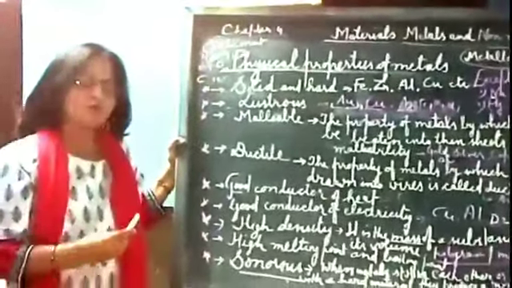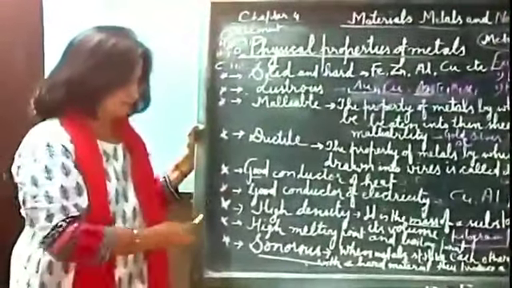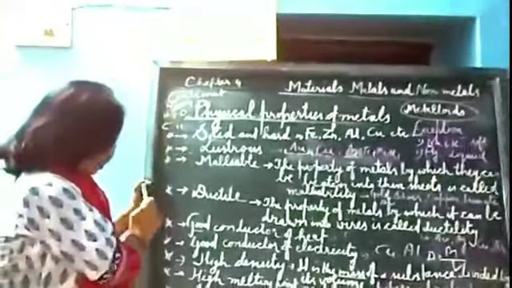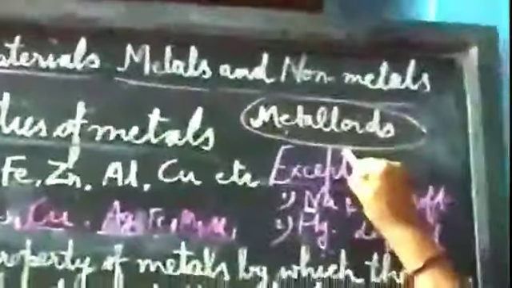There are about 118 different elements till date, of which the majority are metals and the rest are non-metals, or we can say metalloids. What are metalloids? Some elements have the properties of both metals and non-metals.